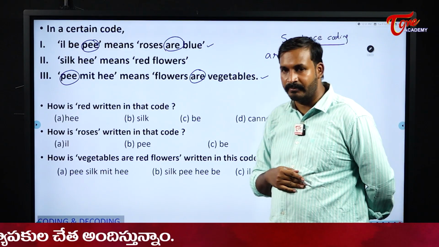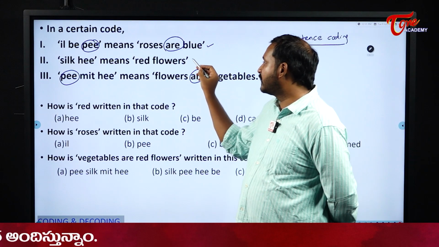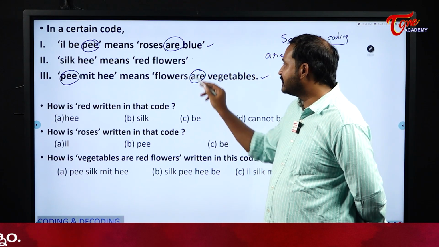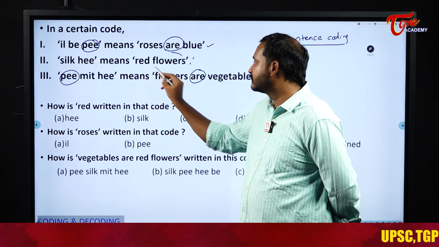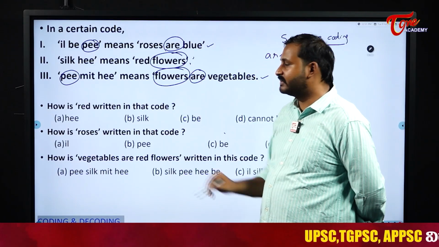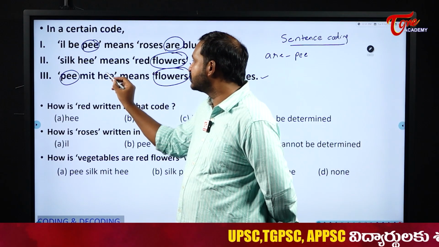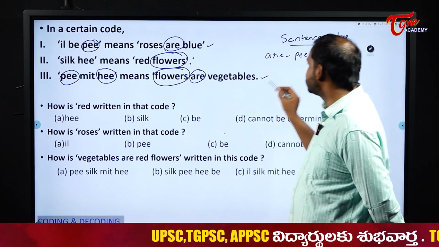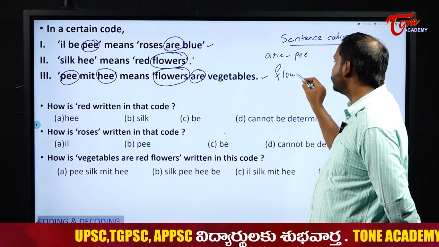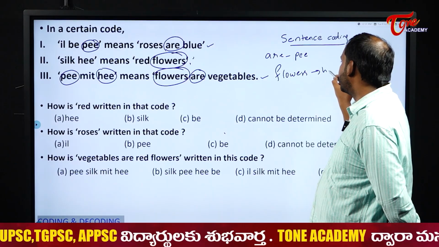Okay, sir, good, superb. Next, now I will compare the second and third. What is the common in the second and third? Flowers. Flowers here and flowers here. So what is the common in these two things? He. So that means flowers is coded as he.